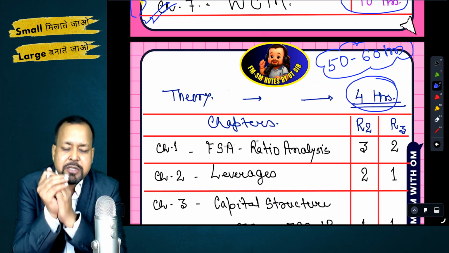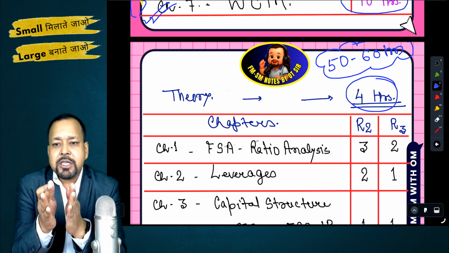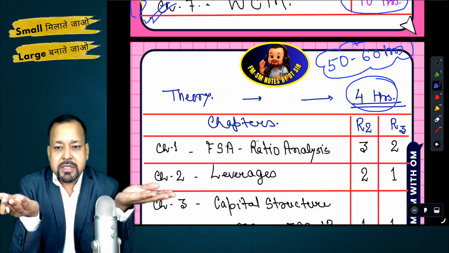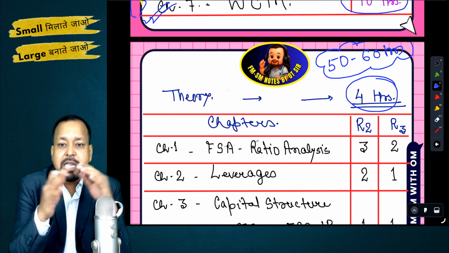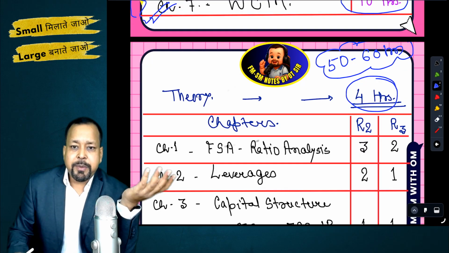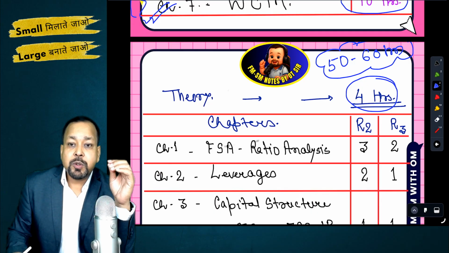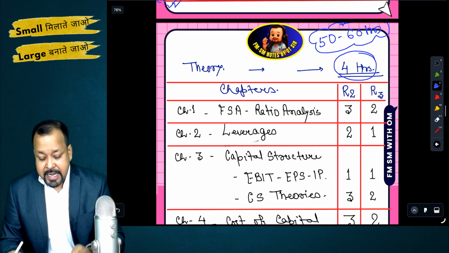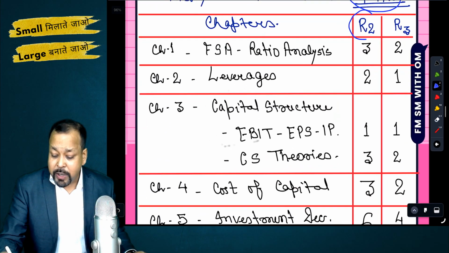It has always worked for all good scoring students and the rank holders. I have given at least 20 plus rank holders in this paper, or 80 plus. Many students scored 80 plus. Many thousands of exemptions are there from our classes. So I have experienced this, and this is what I'm sharing with you. So please follow this, and then enter into revision 2 and 3.